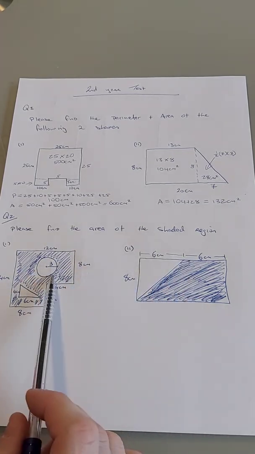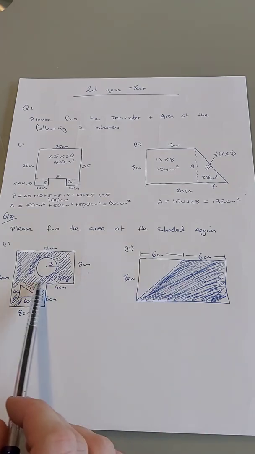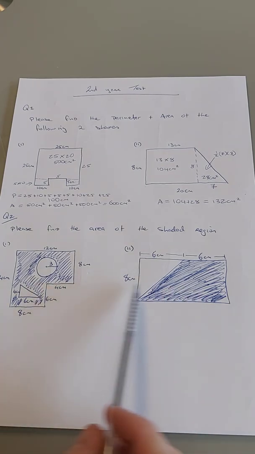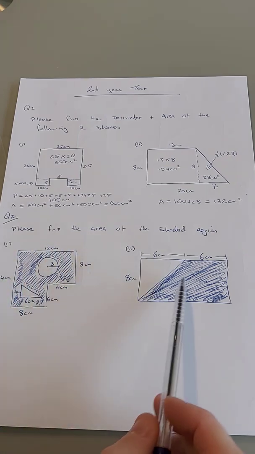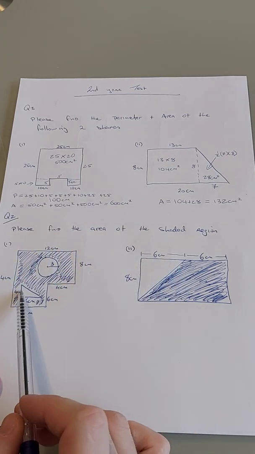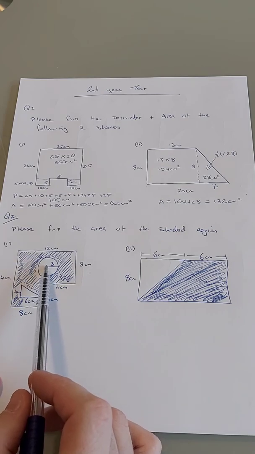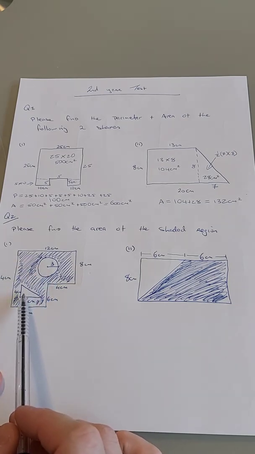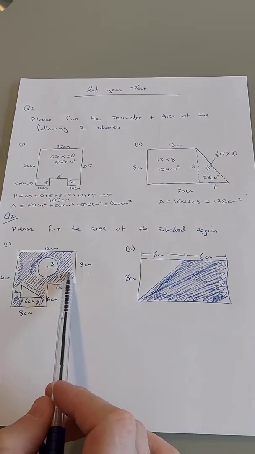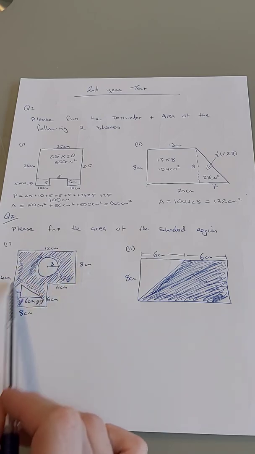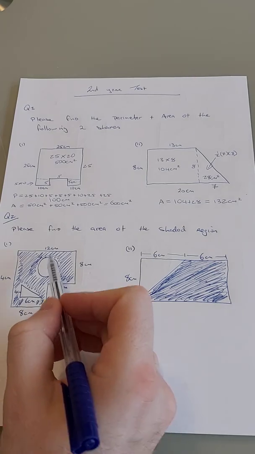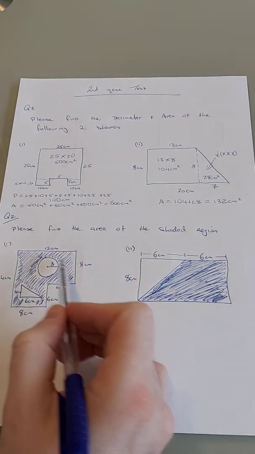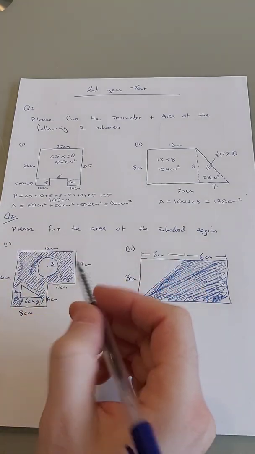The two questions down here then, find the area of the shaded regions. These questions are similar in the sense that you have to find the whole lot and take out the parts that are in the middle. So you'll notice here that in the middle of these is a circle and a triangle. So obviously this part is hard to find the area of, but I can find the area of the whole lot. So what I'm going to do is I'm going to break the whole lot, because it's an L shape, into two rectangles.